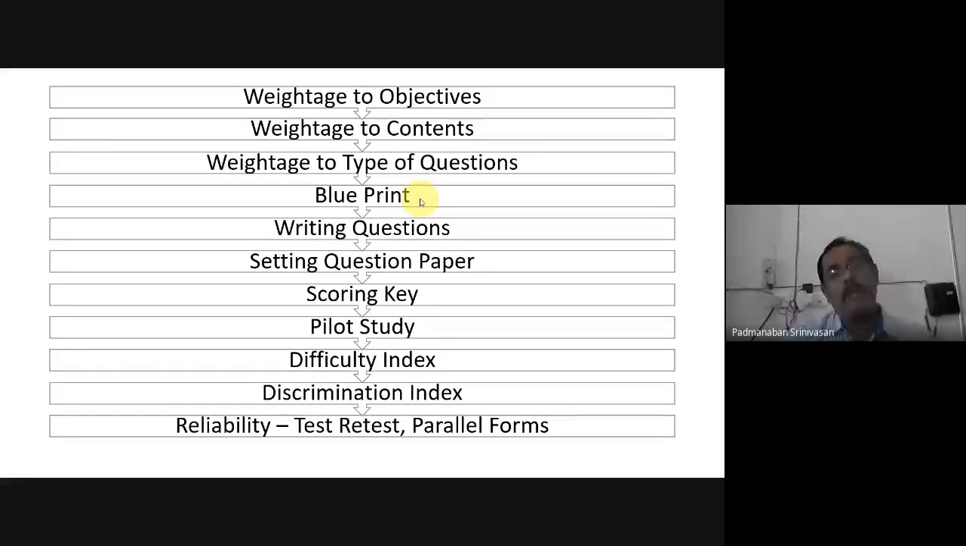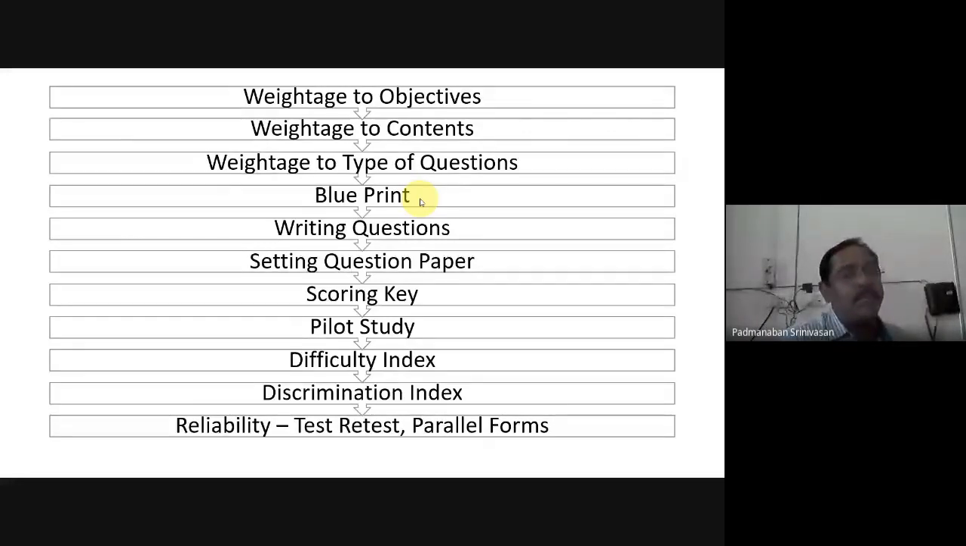Okay, right. So a blueprint is three-dimensional in the preparation of a question paper. What are those three dimensions? Those three dimensions are in the three steps before that. Before the blueprint, you have three things: weightage to the objectives, weightage to the content, and weightage to type of questions. If our question paper takes care of the objective, the contents, and the type of question, then it is three-dimensional.